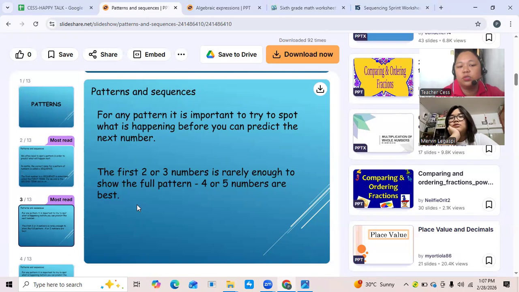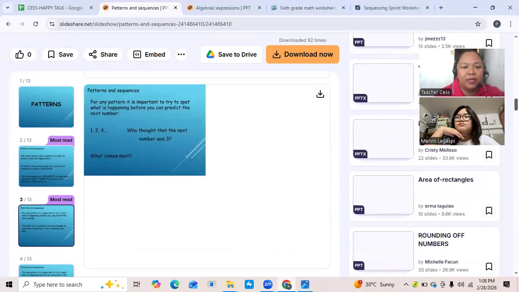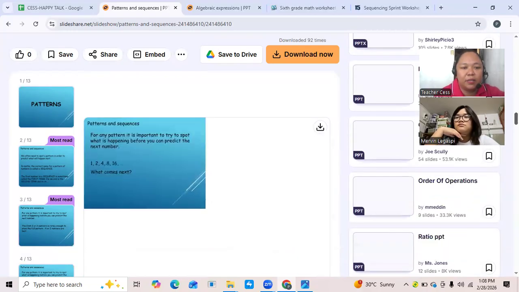The first two or three numbers are rarely enough to show the full pattern. So it means the first term, second term, and third term are usually given for you to see what the pattern is. And then you will find the next number to complete the sequence.